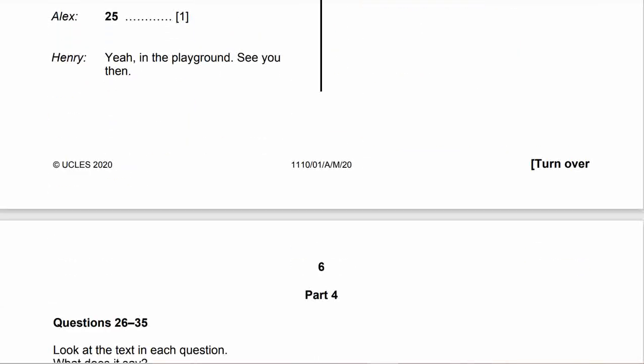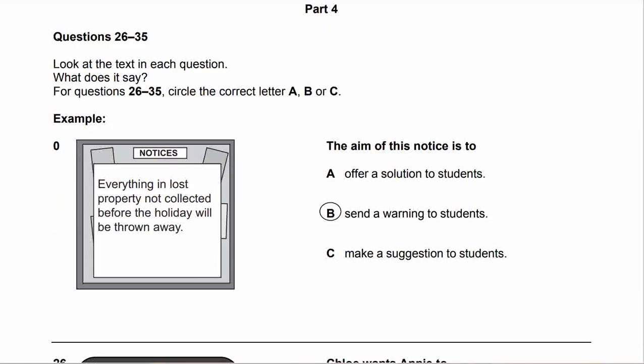And this is Part 4, questions 26 to 35. This is the example.